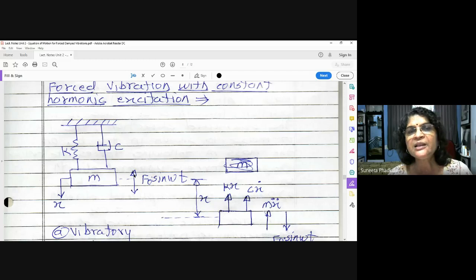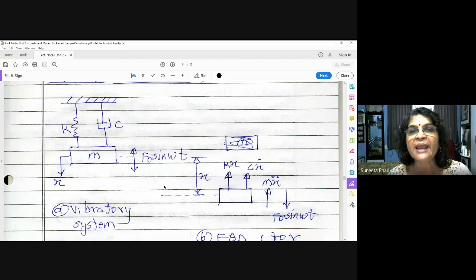It is continuously changing its direction, upward to downward, downward to upward. The force is always shown as F0 sine omega t. So F0 sine omega t means what? F0 is the magnitude of the force, say 5 kilonewton, 10 kilonewton, some magnitude will be there for that force.